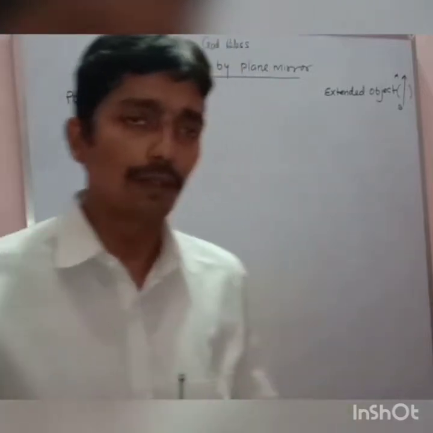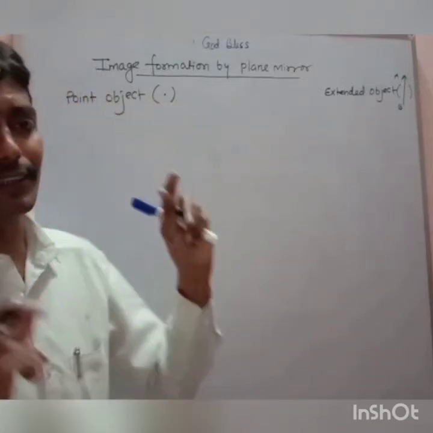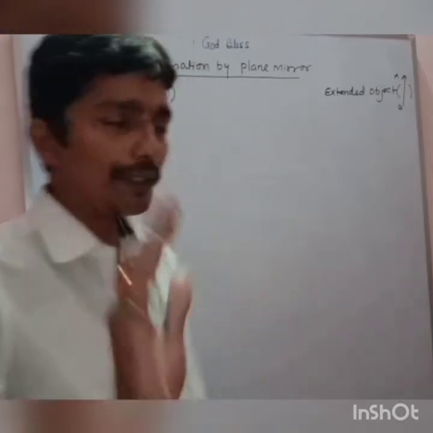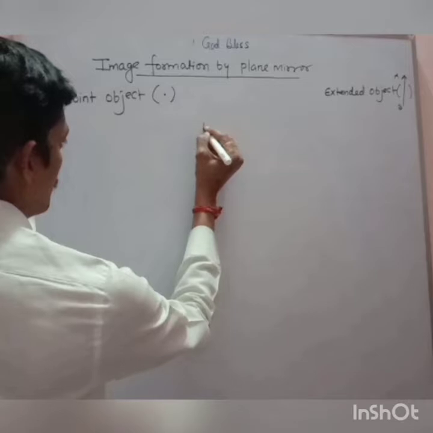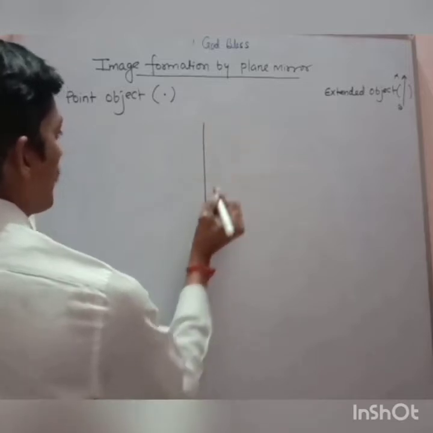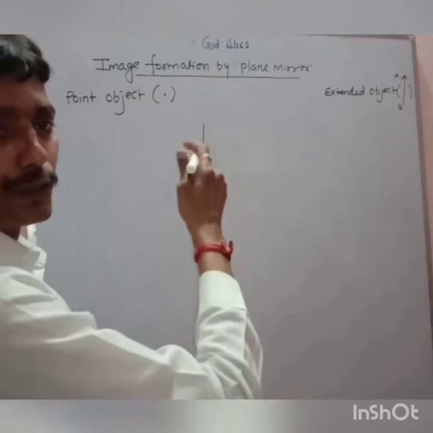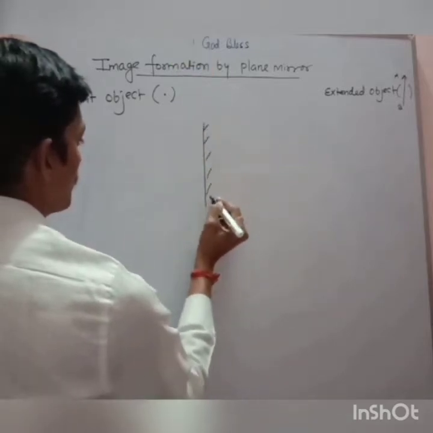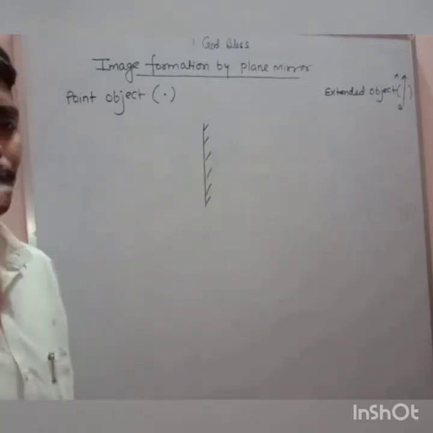Okay, so with the help of a point object, let us form the image in the case of a plane mirror. Say I have taken the plane mirror here. The plane mirror is like this. I have taken a vertical plane mirror. So the plane mirror is this, and I have taken the object.